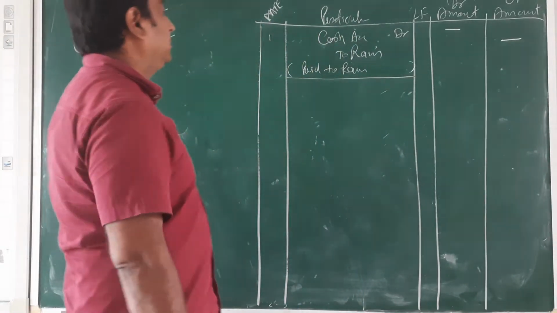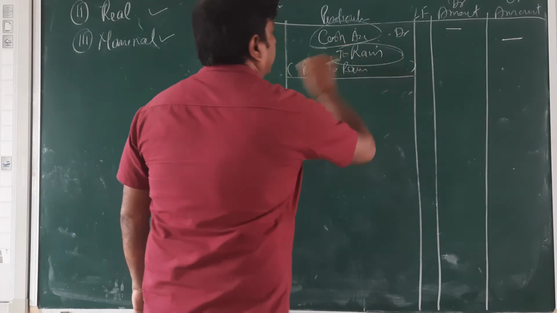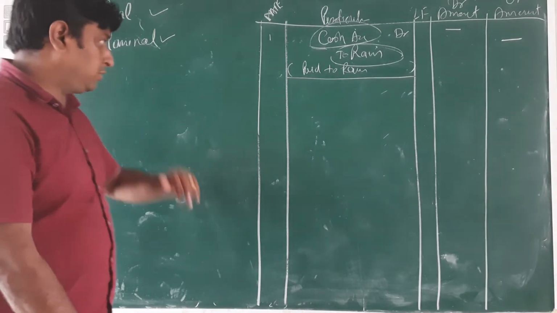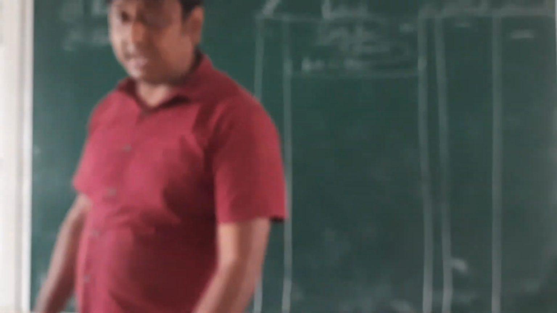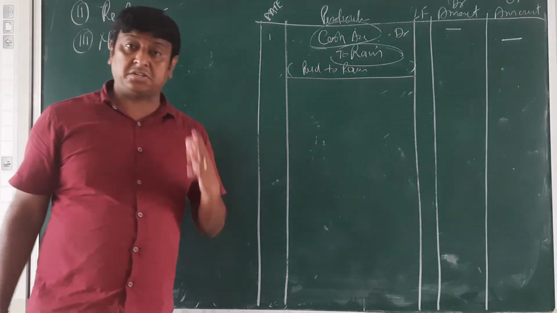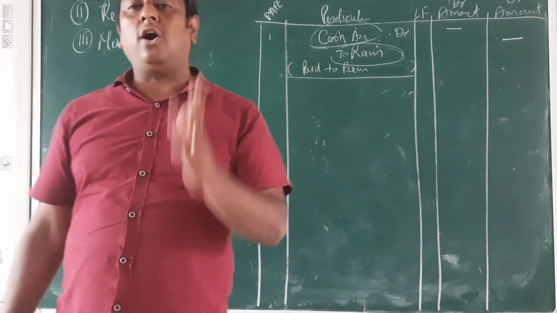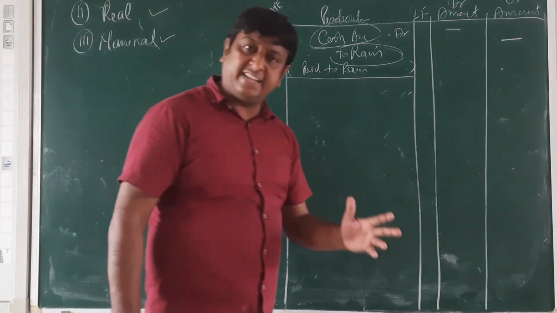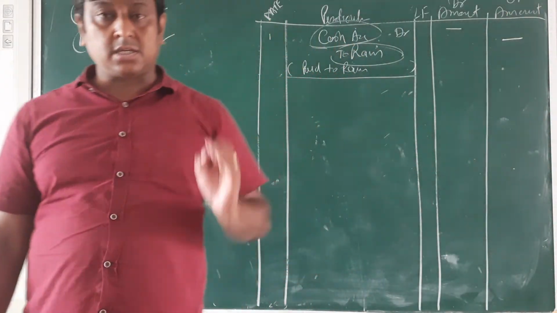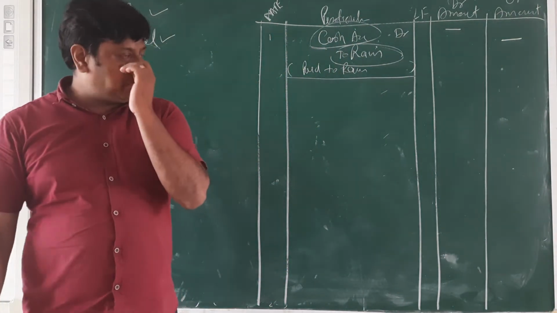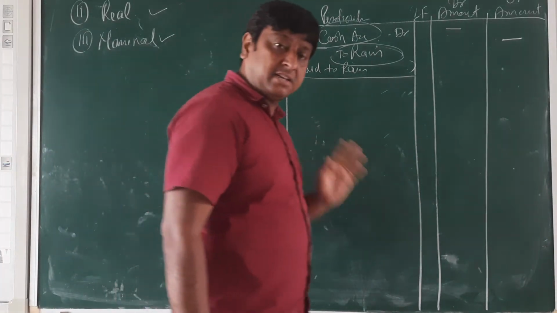Now we are going to discuss how we enter one debit and one credit. For that, we follow the double entry system. What is the double entry system?